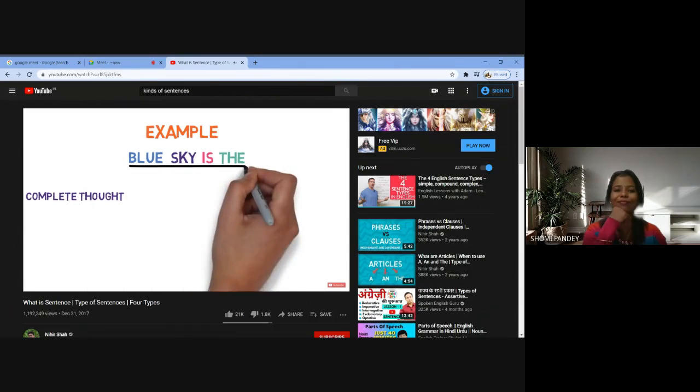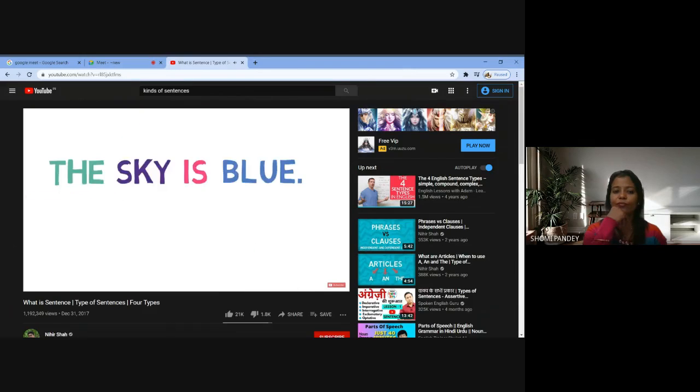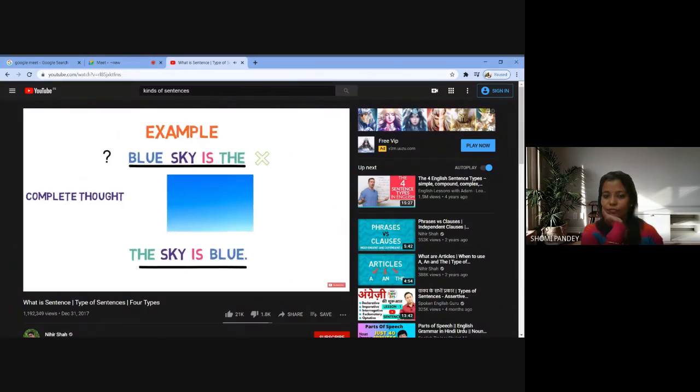This is a group of words, but is it conveying any meaning? No. So it's not a sentence. Now, rearranging the same words, we can get a meaningful sentence. The sky is blue. Now we get to know about the color of the sky from the sentence. As it is conveying the meaning, it's a sentence.